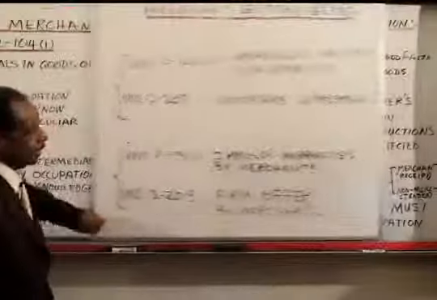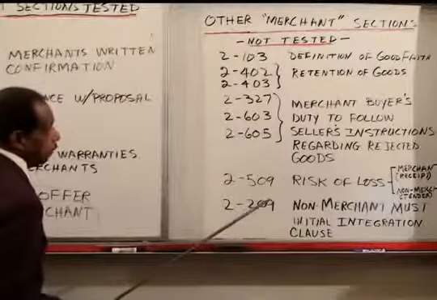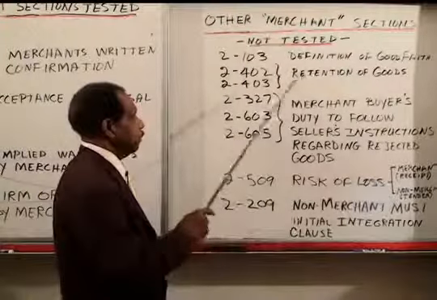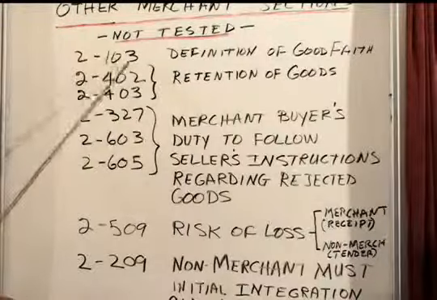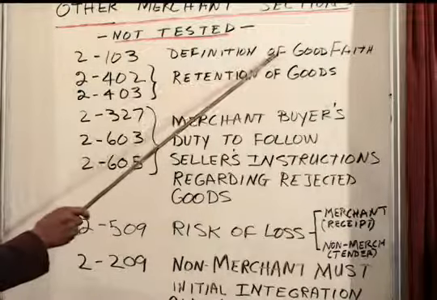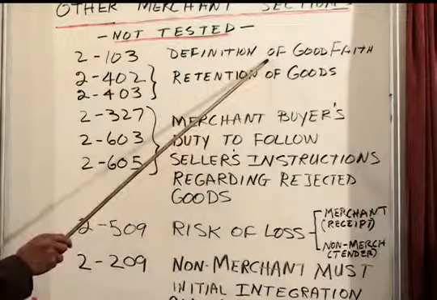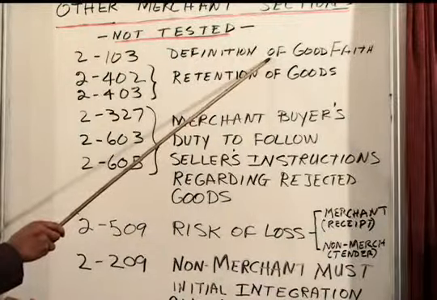Now, the other 8 sections of the UCC that refer to merchants that have never been tested on the California bar exam are these. 2-103, the definition of good faith. If the parties are merchants, good faith means honesty in fact and observance of reasonable commercial standards.